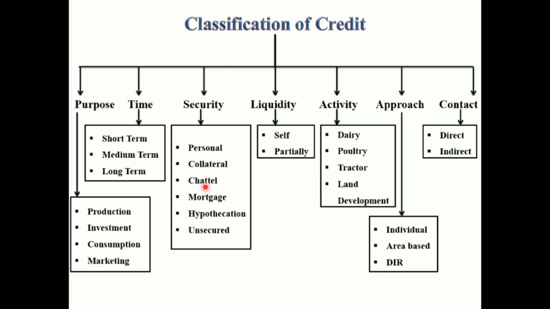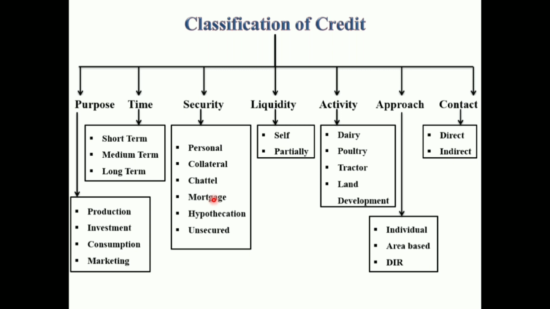Then mortgage. As against the collateral security, immovable properties are presented for security purpose. For example, land, farm building. Here the person who is creating the charge of mortgage is called the mortgagor or borrower, and the person in whose favor it is created is known as the mortgagee or banker. Mortgages are of two types, that is simple mortgage and equitable mortgage.